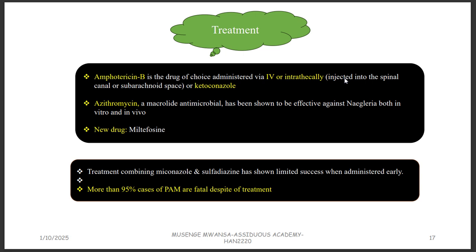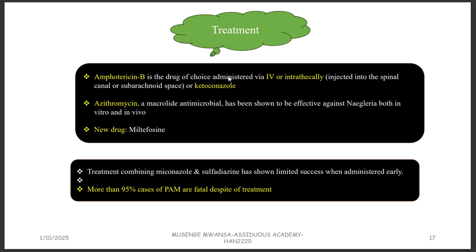Remember that someone here can have meningitis, and the spinal cord is part of the central nervous system, so you can still inject there because the same cerebrospinal fluid present around the brain is also present around the spinal cord. You can also give ketoconazole.